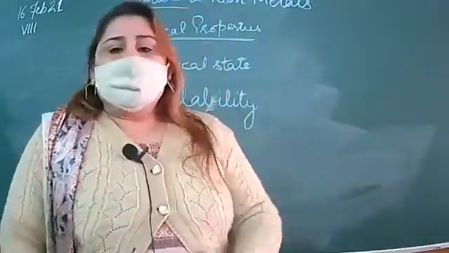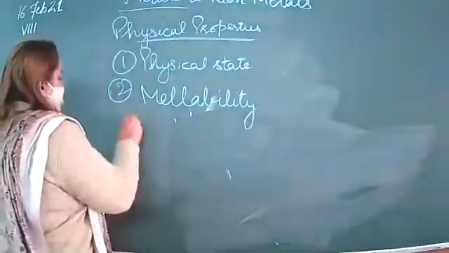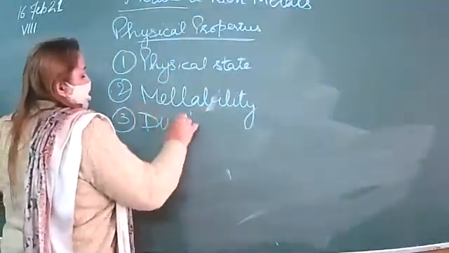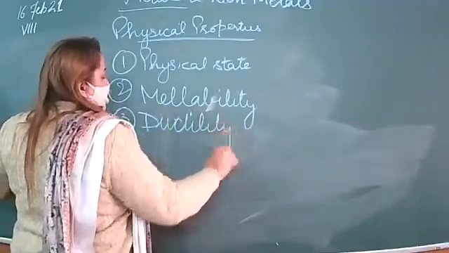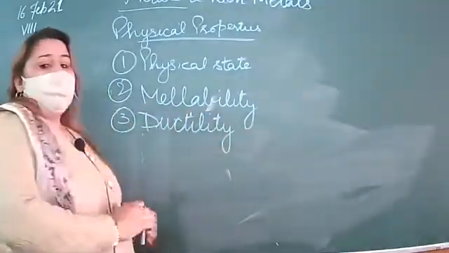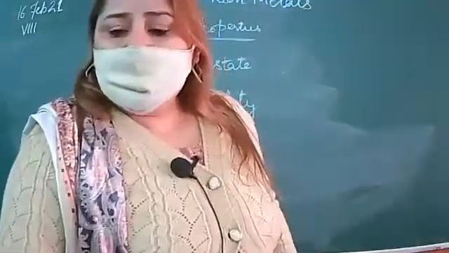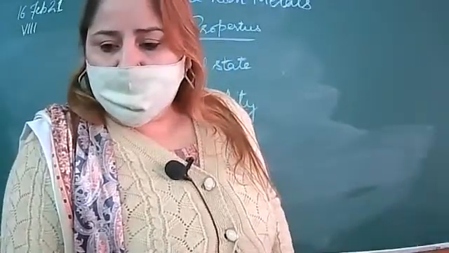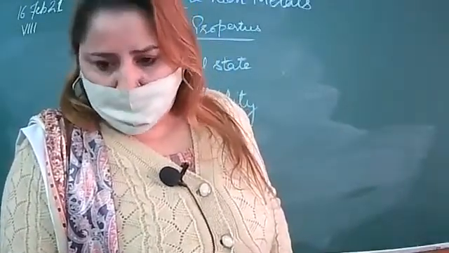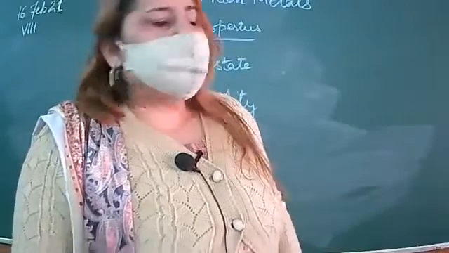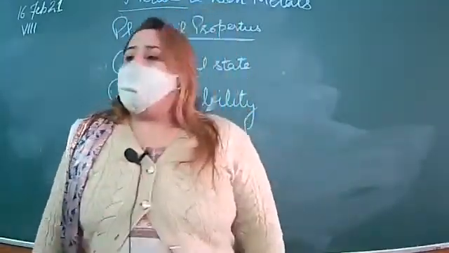Third property is ductility. Ductility means the property by which metals can be drawn into thin wires.